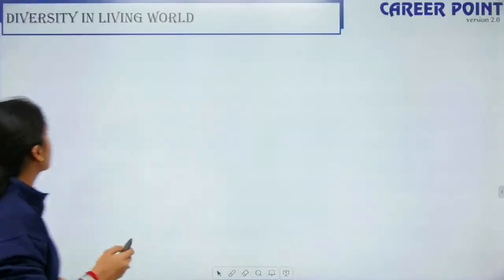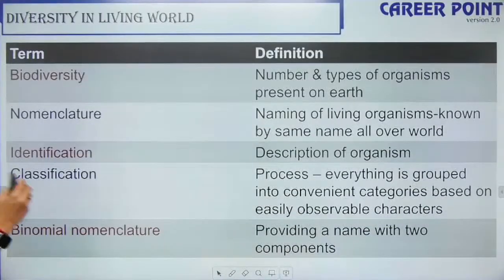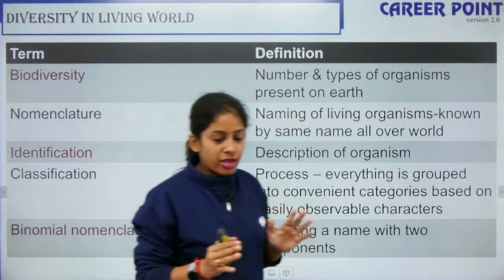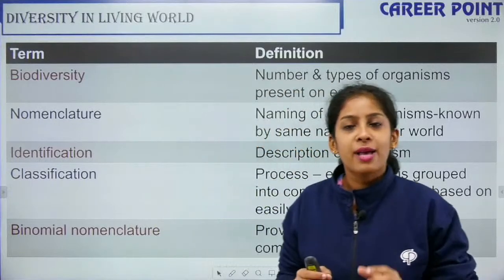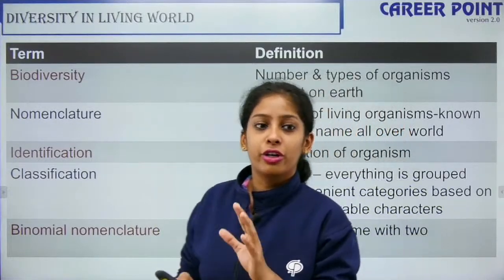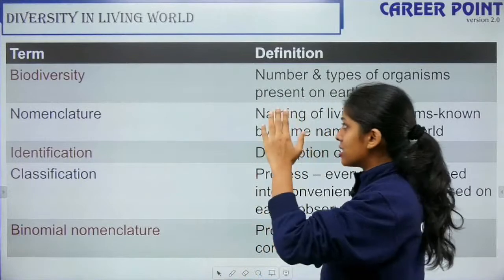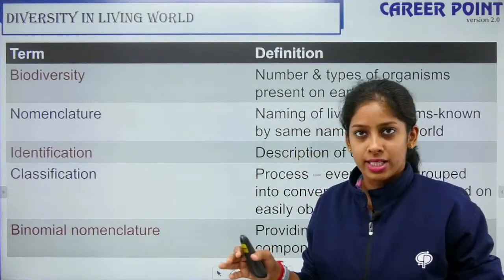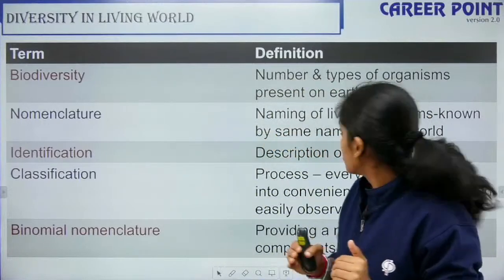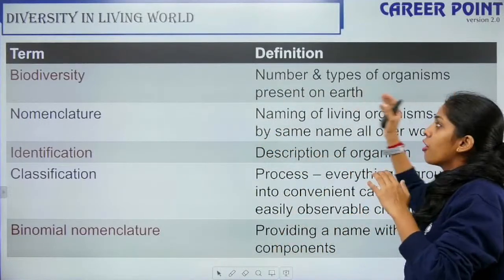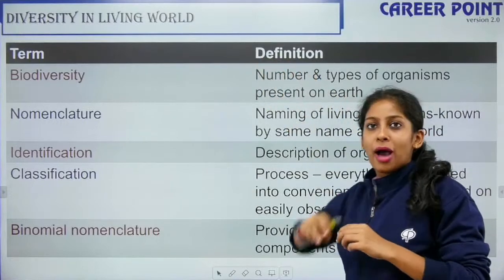This is very important. So there are certain terms that I want you to remember here. The certain terms that you will come across in your NCERT, and sometimes a question can come depending on your luck, right? So diversity is variety. When I say biodiversity, it is a variety in the living organisms, right? So the number and types of organisms present on earth is your biodiversity.